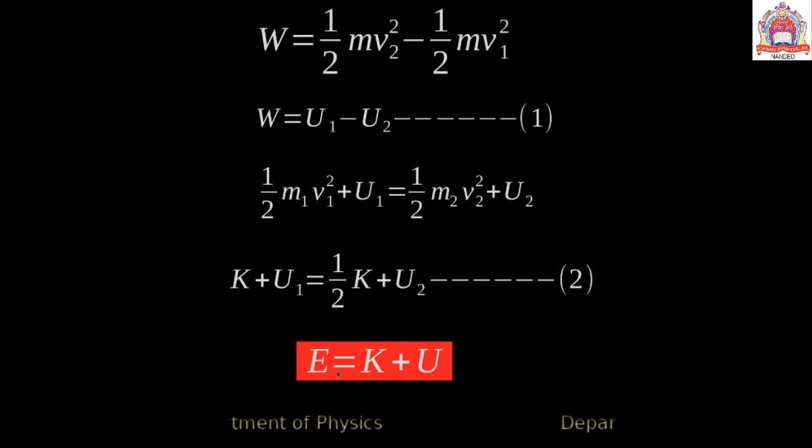Here, the total energy E of a particle is the sum of kinetic energy and potential energy, that is K and U respectively. So E is equal to K plus U, and hence the total energy of a particle remains constant in a conservative force field.